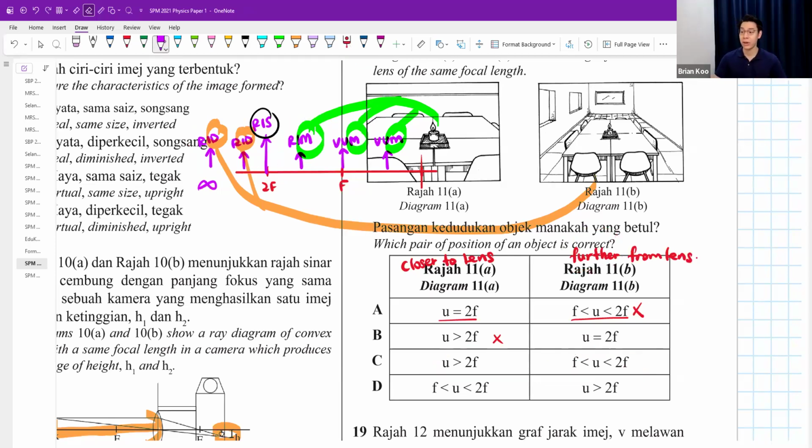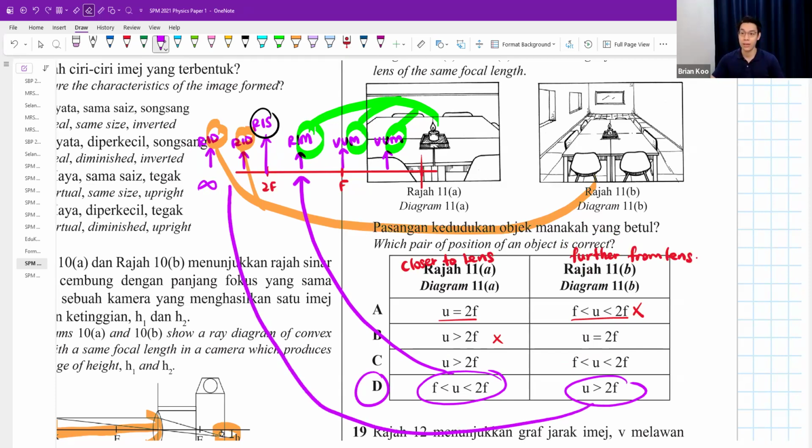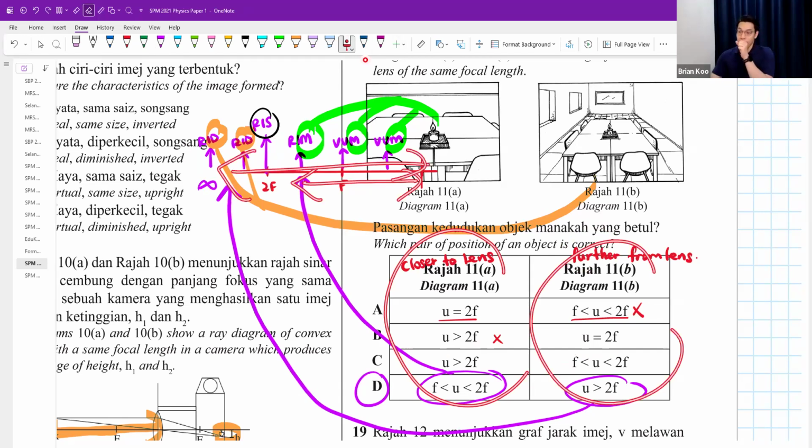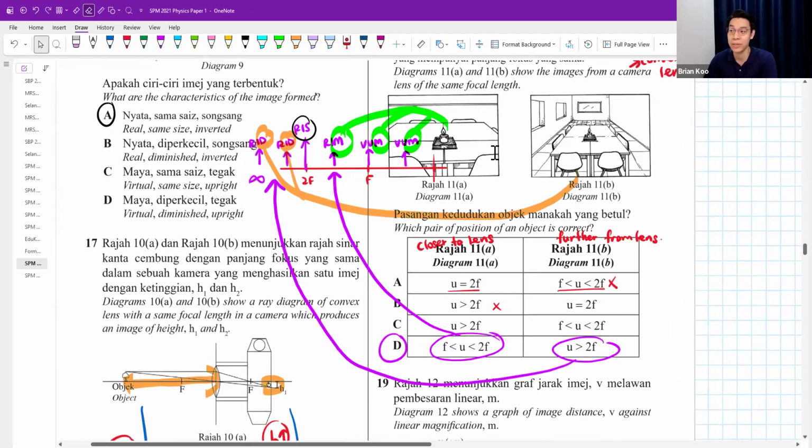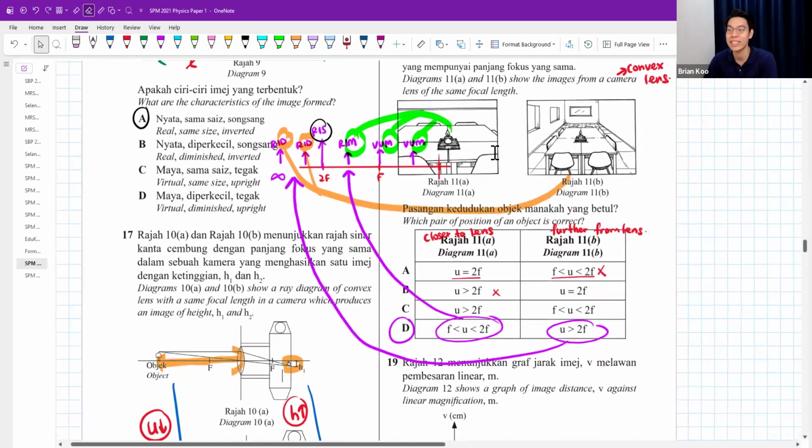I think the answer is going to be D. This one is right here, closer to the lens. This one is further away from 2F, right here. Okay, diagram A closer to the lens. Yes, indeed closer. Diagram B further away from the lens. Answer is D. This question is very tricky, I feel. If you're not good with the characteristics, you won't be able to answer this.